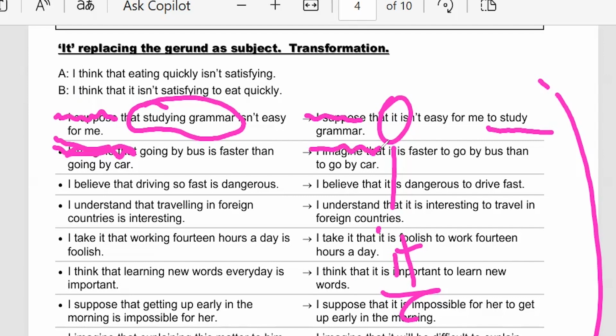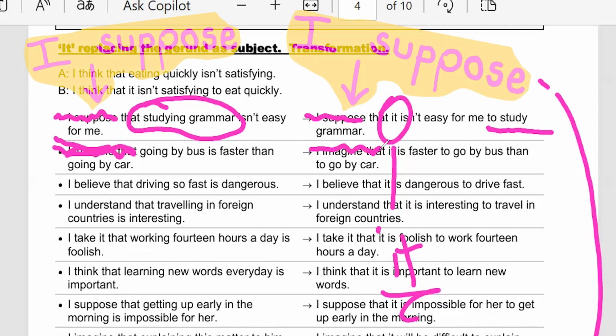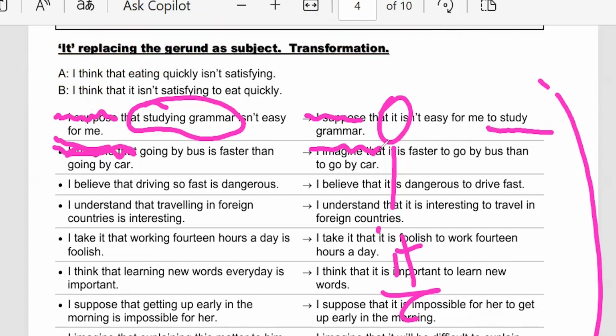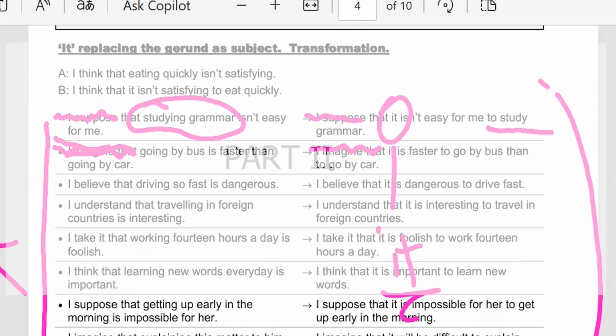However, if we want to simplify the activity, keep the class flow moving, we can remove it from the noun clause and use it directly. Studying grammar isn't easy for me. Okay, have the students go through this as a group, the teacher guiding it. We don't need to break off into pairs or anything. Just go through these sentences and do the transformation with the students.